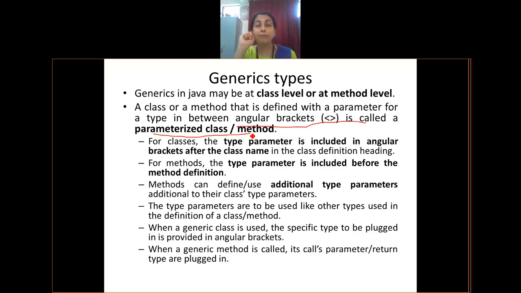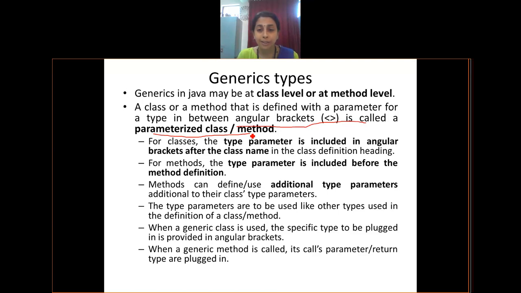Okay. So what is the difference between a generic class and a generic method? When I make a generic method, only that particular method is available to different data types. If I make the whole class itself a generic class, then all the methods that are contained in the generic class will also be generic. So more than one method can be made generic by making the class a generic class.